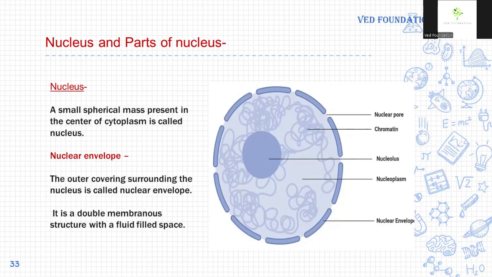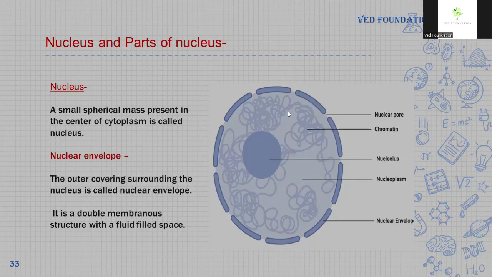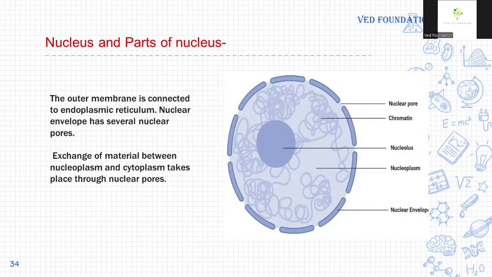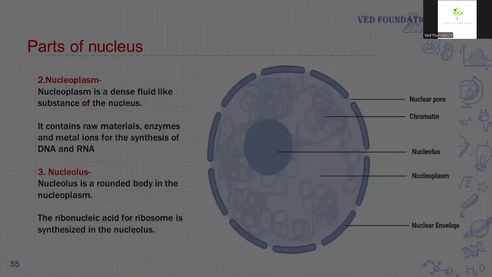Nucleus. A small spherical mass present in the center of the cytoplasm is called the nucleus. In an animal cell, the nucleus is at the center, but in a plant cell, the nucleus is pushed towards the periphery because of the presence of a large central vacuole. Nuclear envelope. The outer covering of the nucleus is called the nuclear envelope, and it is a double membranous structure having pores. These pores are called nuclear pores, and exchange of material between nucleoplasm and cytoplasm takes place through them.